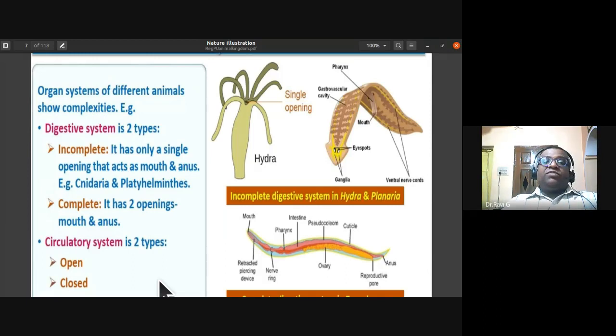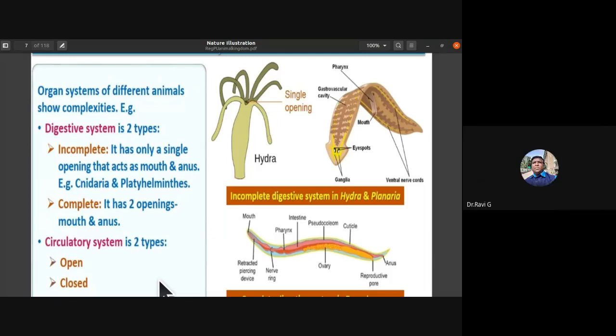If the heart pumps blood into arteries, veins, and capillaries, that is, through blood vessels, then we call it the closed type of circulatory system. Mammals, and in particular human beings, are very good examples of the closed type of circulatory system.